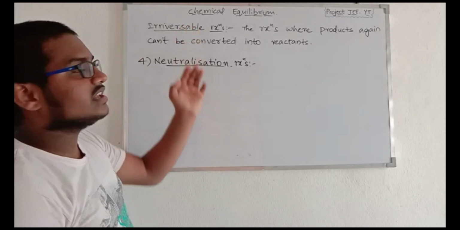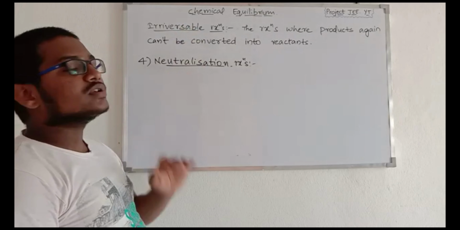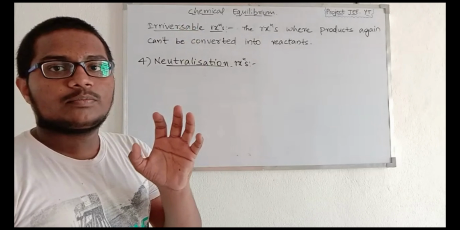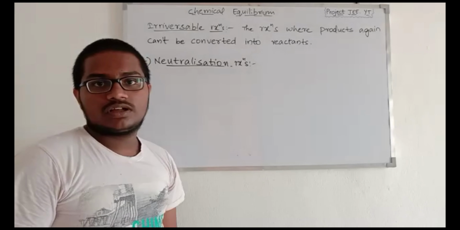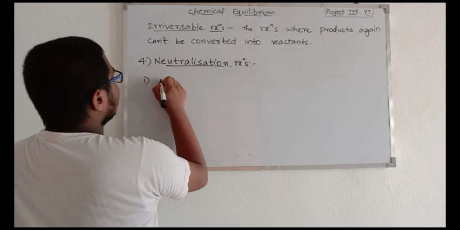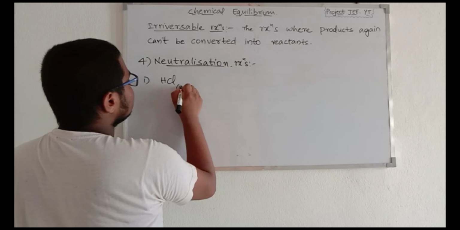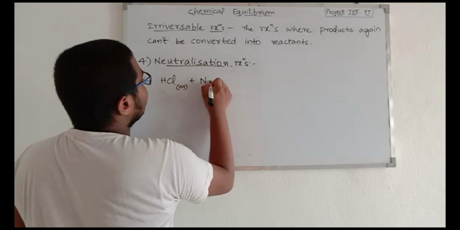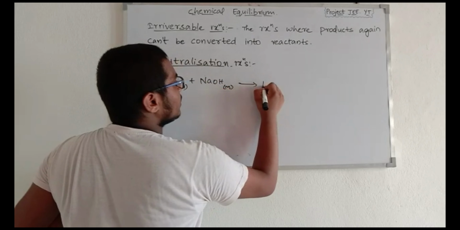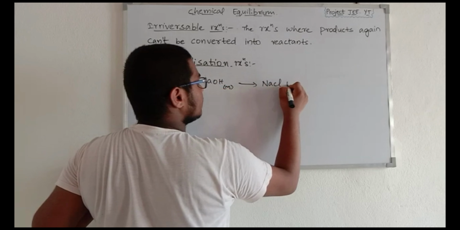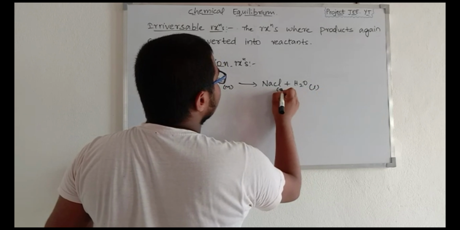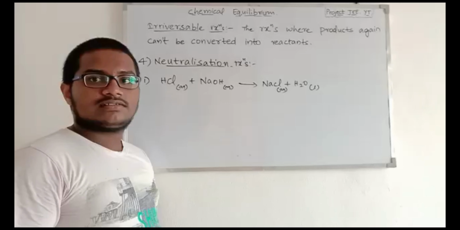So another example of irreversible reactions are the neutralization reactions. The neutralization reaction mainly has water as the outcoming product. So the first example of neutralization reactions is HCl in aqueous form plus NaOH also in aqueous form gives rise to NaCl plus H2O. H2O is in liquid form and NaCl is in aqueous form.